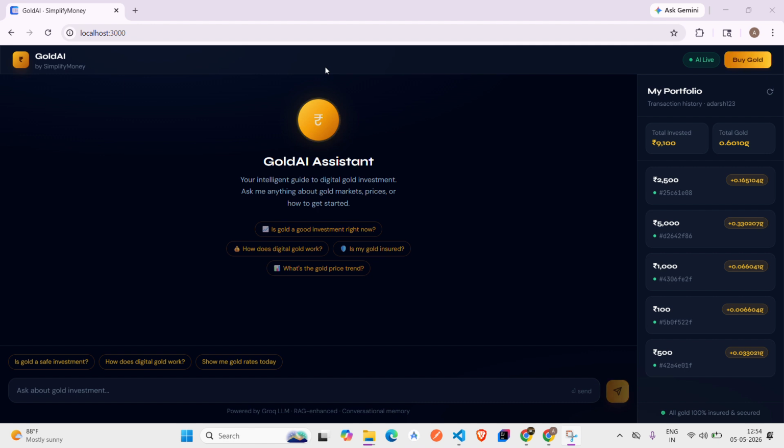The backend is built using Fast API and Grok LLM API. I implemented conversational memory, retrieval based contextual grounding, intent detection, and transaction persistence using SQLite. The frontend is built using React and deployed on Vercel while backend is deployed on Blender. Now I will demonstrate the working of application. Here, let's write something.